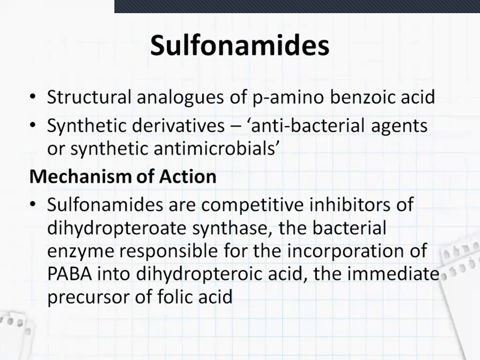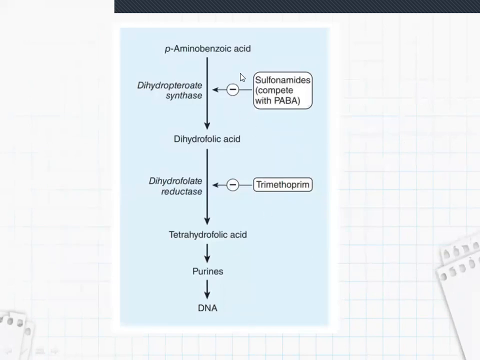Mechanism of action: these are competitive inhibitors of dihydropteroate synthase, which can also be called folic acid synthase, the bacterial enzyme responsible for the incorporation of p-amino benzoic acid into dihydropteroic acid, the immediate precursor of folic acid. In this diagram, you can see p-amino benzoic acid. From this, dihydrofolic acid is derived, then tetrahydrofolic acid, and from it, purines and DNA. So here the sulfonamide acts on this enzyme.